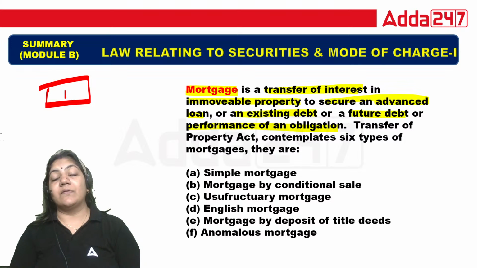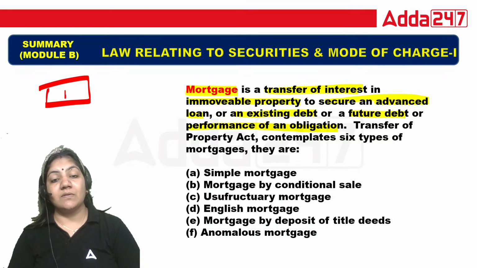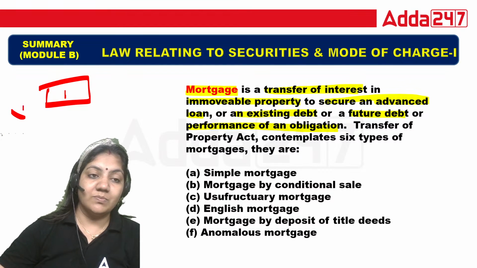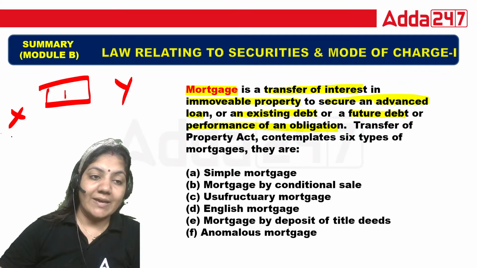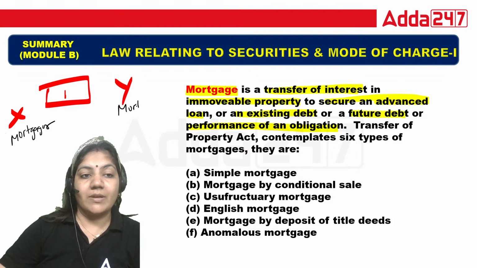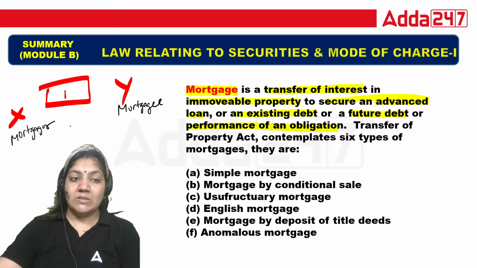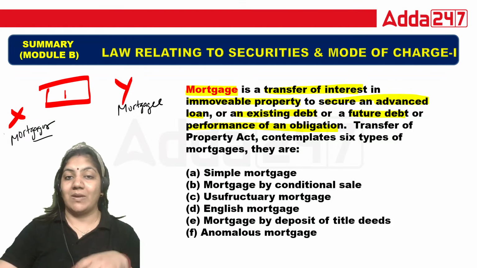Suppose person X wants to take money from Y. In that case, X is called the mortgagor and Y is called the mortgagee. The mortgagor transfers the interest of the property to person Y, suppose that is a bank.